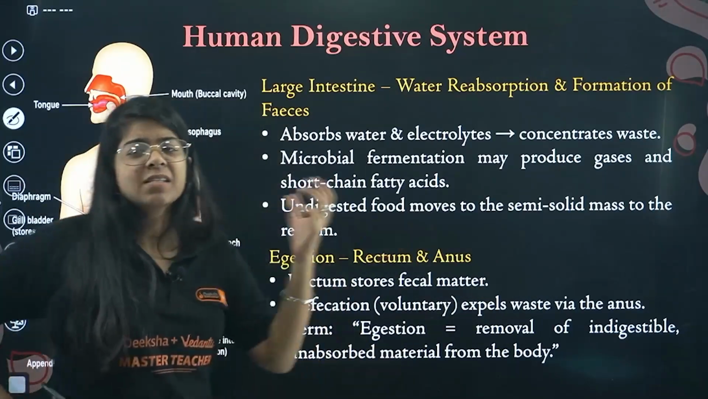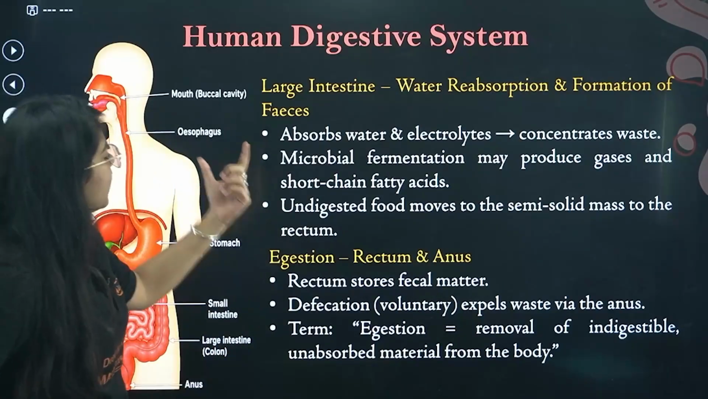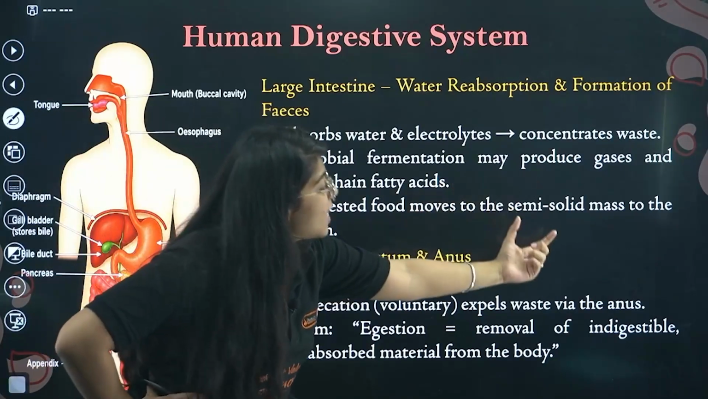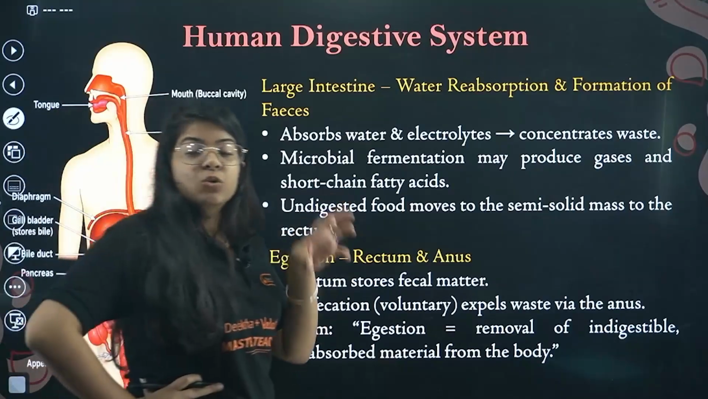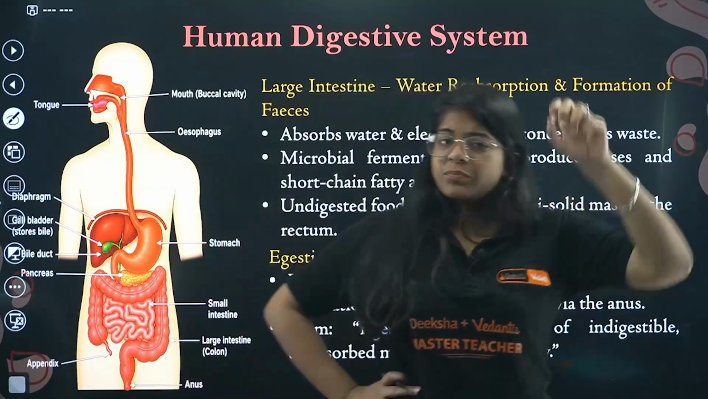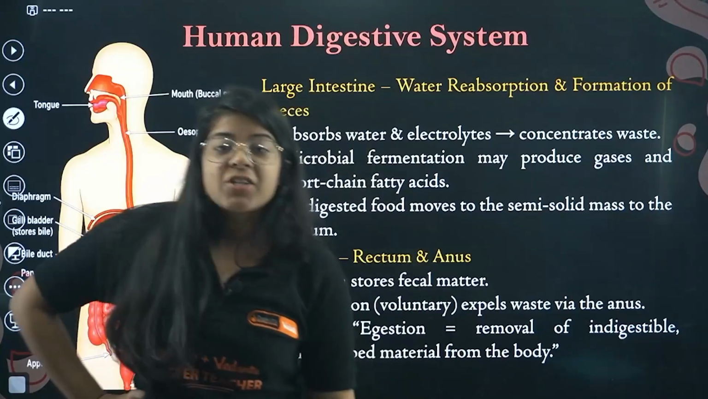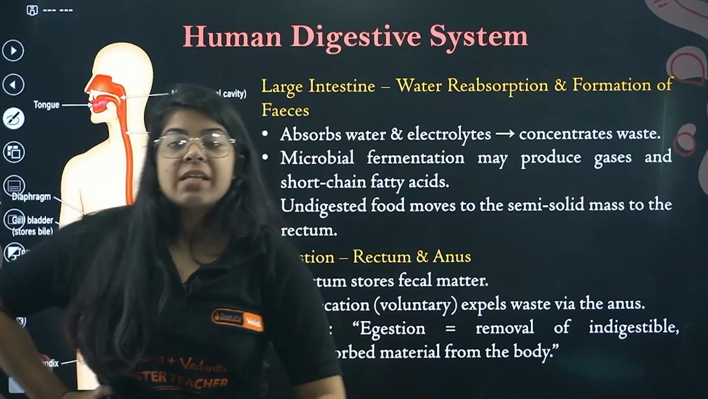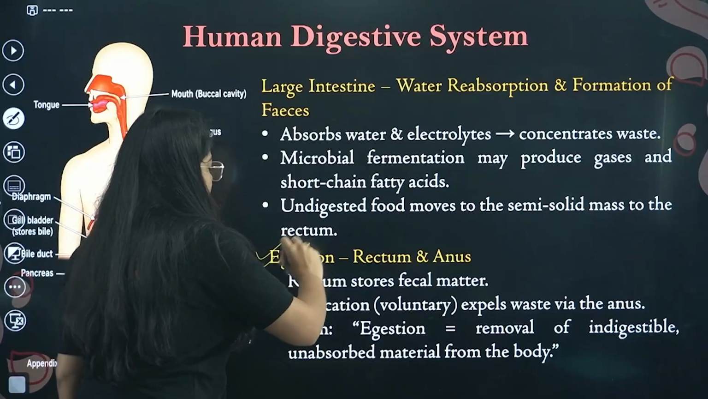Because of this, some acidic gases can also be produced in your body, and undigested food moves as a semi-solid mass to the rectum. So finally: mouth, esophagus, stomach, small intestine, large intestine, and after the large intestine it moves to the rectum, and there egestion happens.